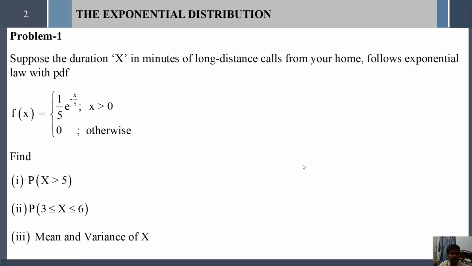The first problem is, suppose the duration X in minutes of long distance calls from your home follows exponential law with the probability density function f of x equal to 1 divided by 5 into exponential of minus x divided by 5, where x greater than 0 and 0 otherwise. Here we are asked to find P of x greater than 5, the probability of x lies between 3 and 6, and the mean and variance of X.